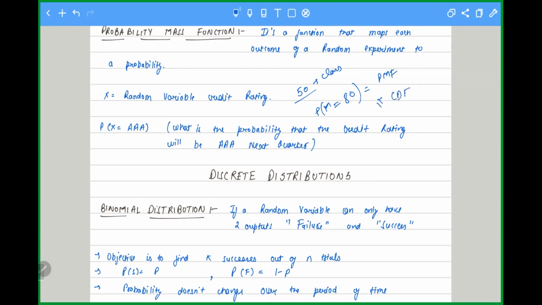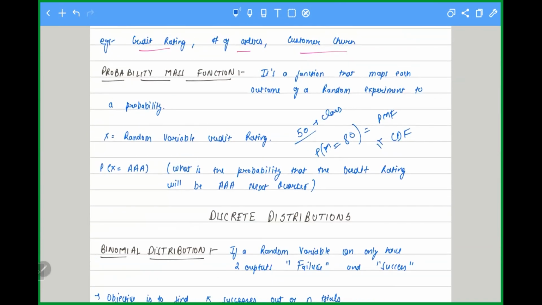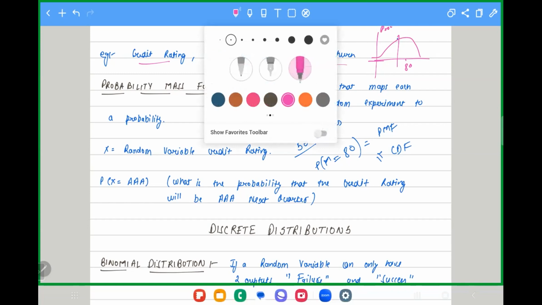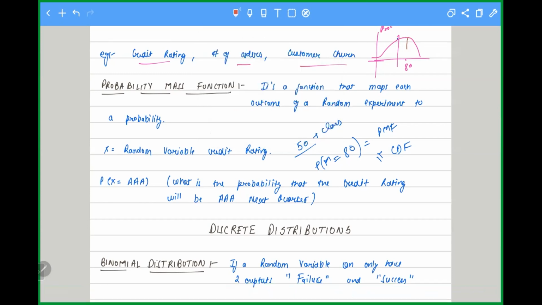cumulative distribution function. Now, when I'm saying probability mass function, let's consider this as a graph. Marks on this axis, and probability on the other. I'm saying probability at 80. So this is 80, and this will be the probability. This is the probability function.